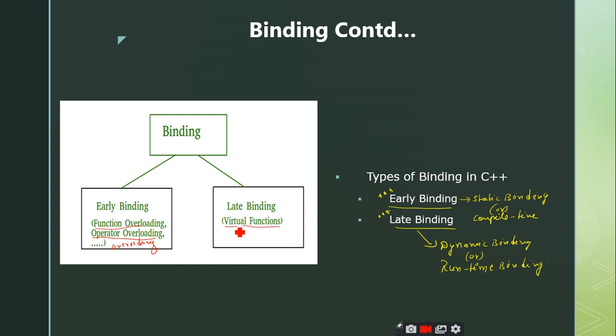We have seen the concept of virtual functions in the last unit, right? Can anybody tell me what you mean by the virtual function? Anyhow, we are going to discuss it in the next slides also, but earlier also we have discussed this concept of virtual functions.